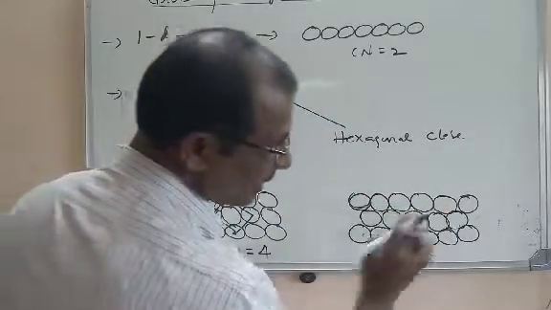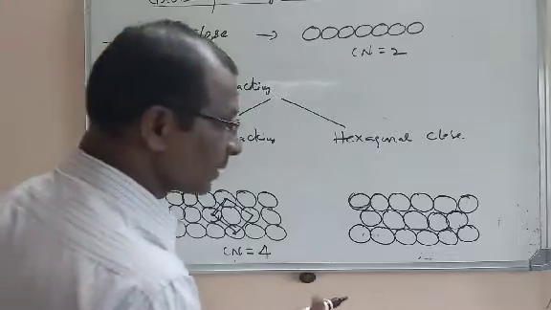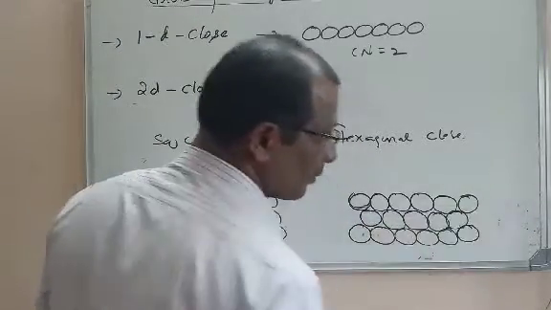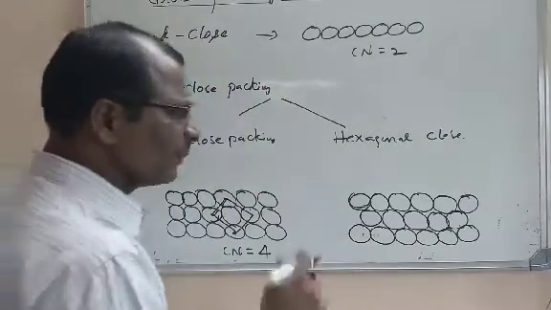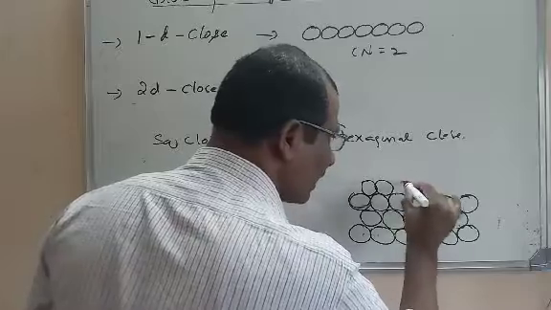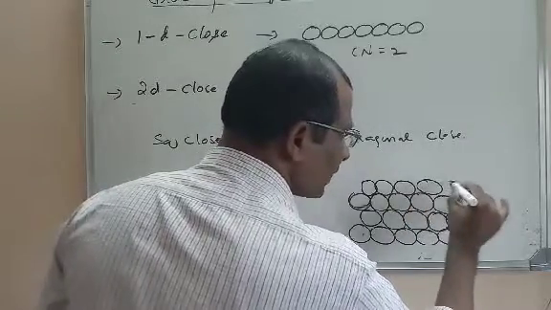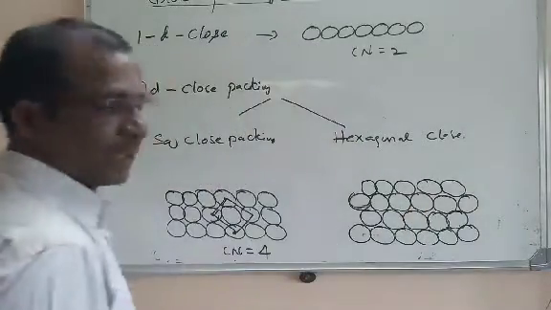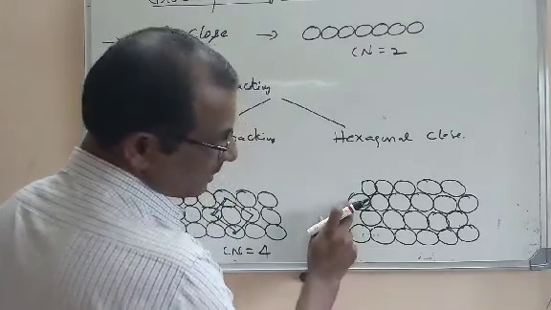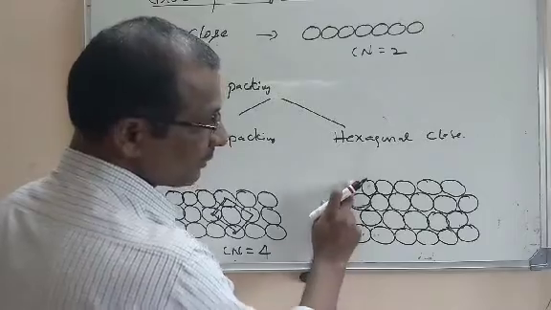We keep the spheres in the third row. We stack the spheres in the third row in such a way that the depressions in the second row are covered. Again, the fourth row is arranged in a similar way, covering the depressions in the third row. The depressions in the third row are covered by the fourth row. Now, if you observe, the first row is the same as the third one. The second row is the same as the fourth one.